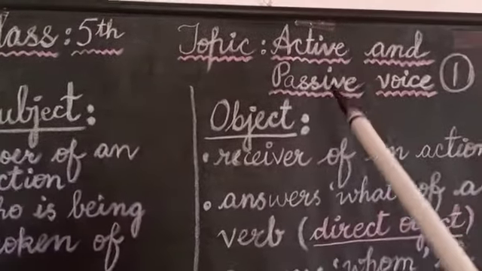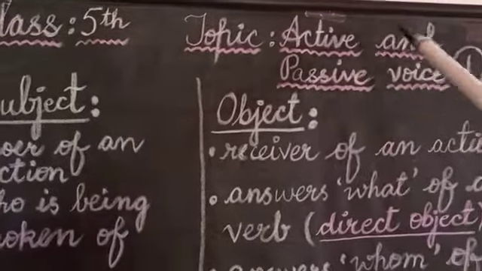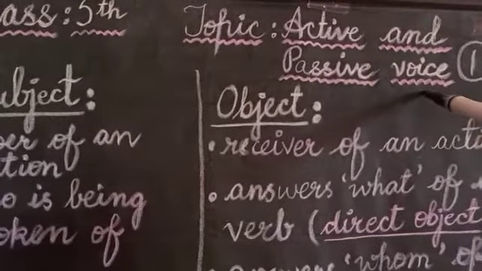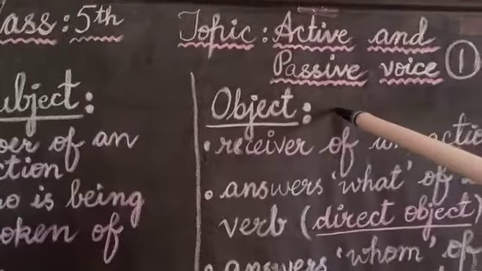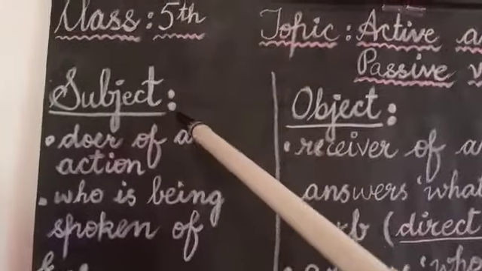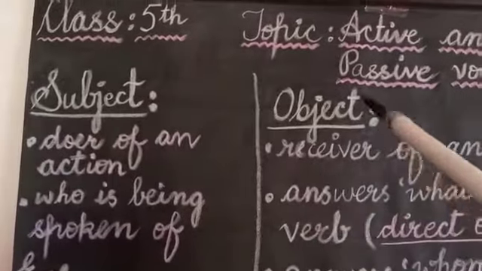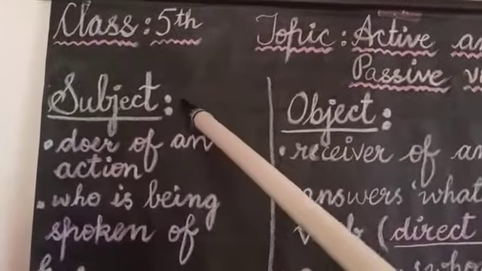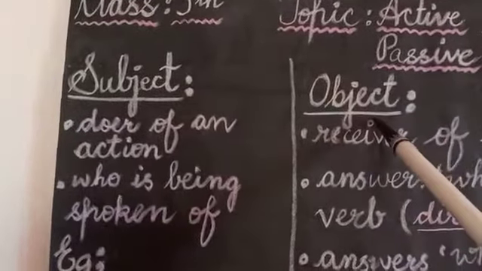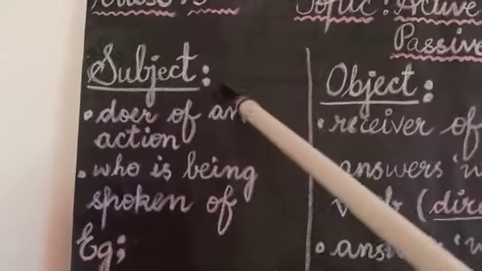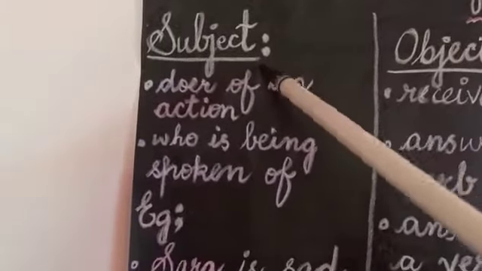Today, we are going to start active and passive voice. My dear students, before going on to this main topic, I would like you to know two important terms related to active and passive voice. The first one is subject and the next one is object. Let's first see what this subject is.